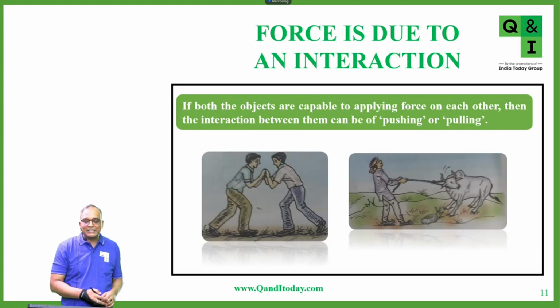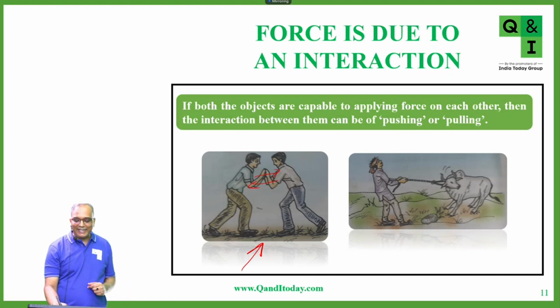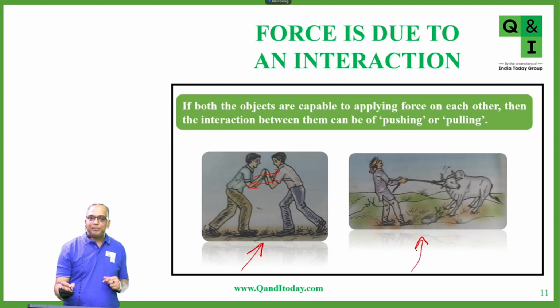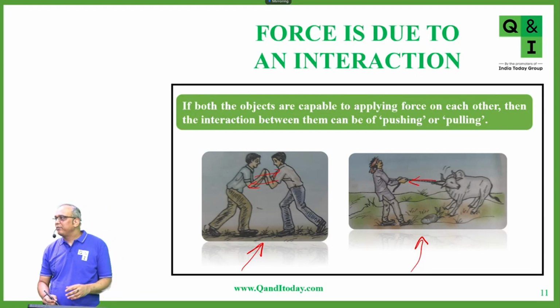In this figure, if you see, these two students are trying to push each other. The student at the left is pushing towards the right, and the student at the right is pushing towards the left. Similarly, in this second figure, the man is trying to pull the cow, or ox, or bull, whatever you say. He's trying to pull this ox towards the left, towards himself. So this is an example of pull.